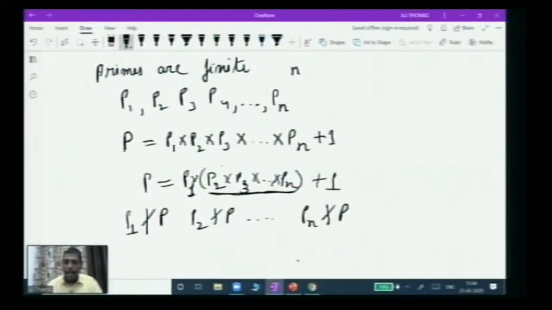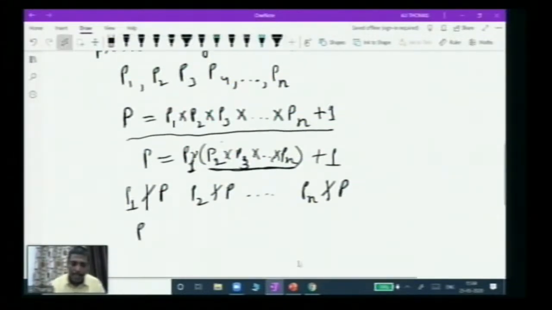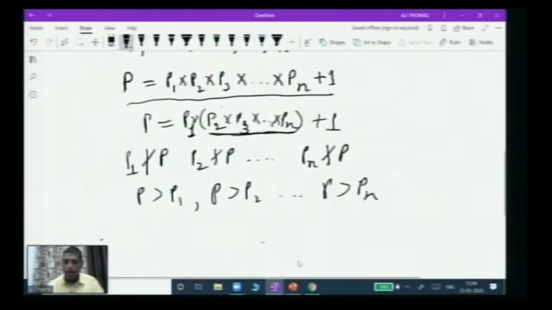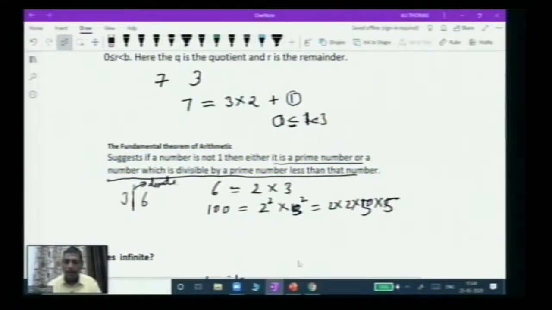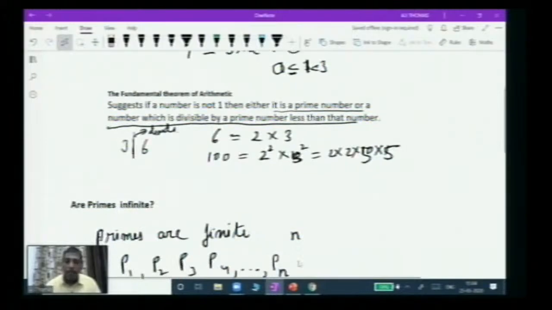You know that a number is either a prime number or divisible by a number which is less than it. You can see that P is greater than each of these Pi's: P is greater than P1, P is greater than P2, and so on, P is greater than Pn. So this is a number greater than each of the primes which you are assuming are the only primes. But according to the fundamental theorem of arithmetic, a number is either prime or divisible by a prime.